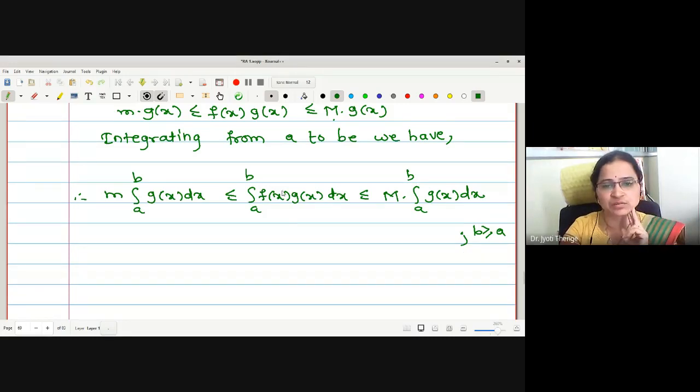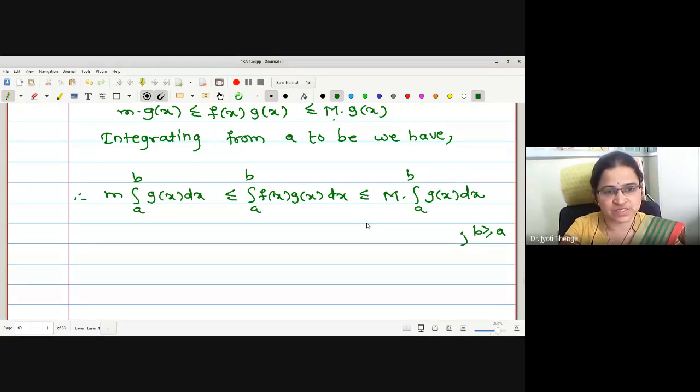Now look at the statement. The integration of the product f of x g of x lies between small m times the integration of g and capital M times the integration of g. That is, the value of this middle integration is some multiple of the integration of g.